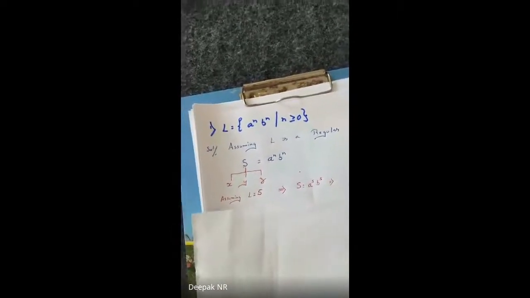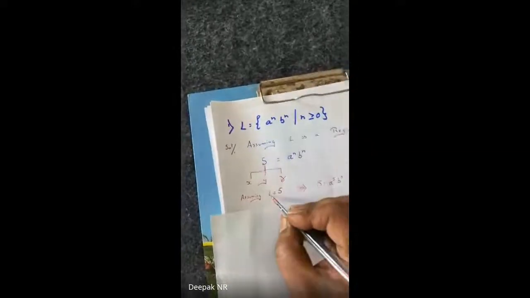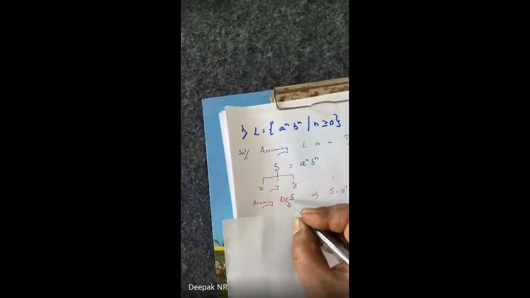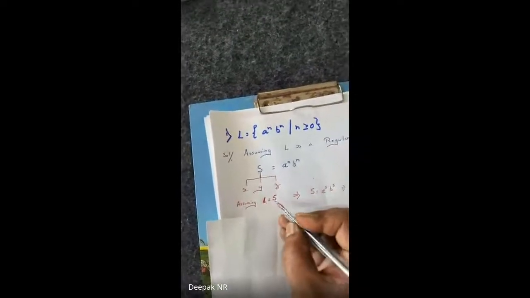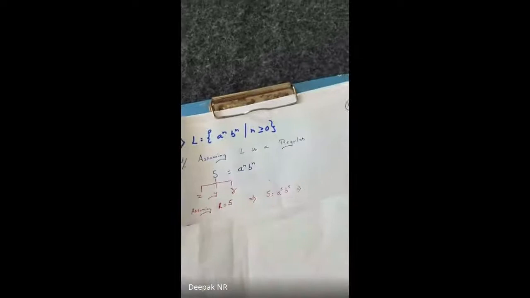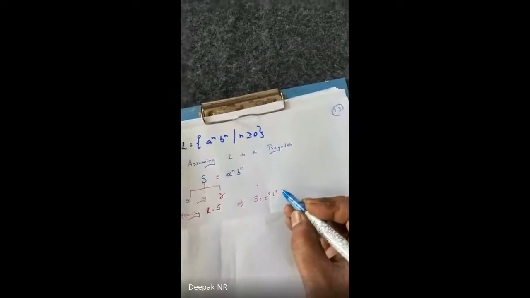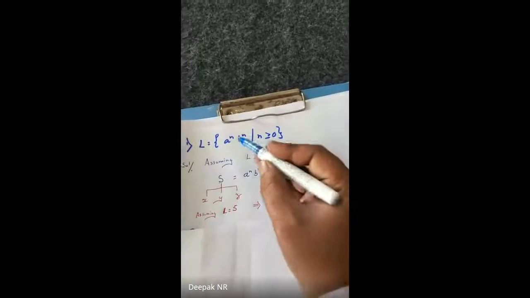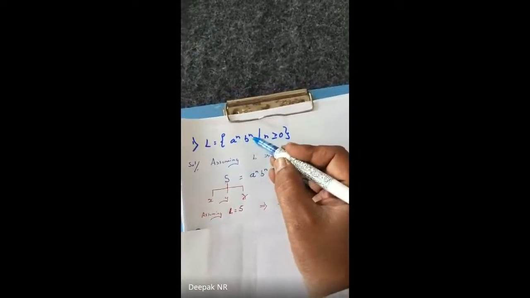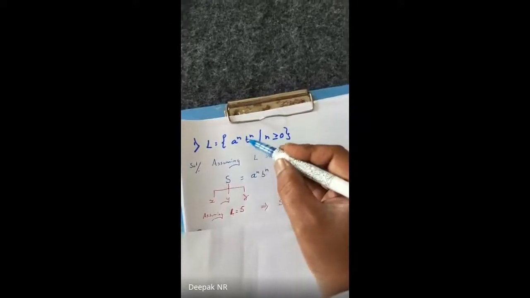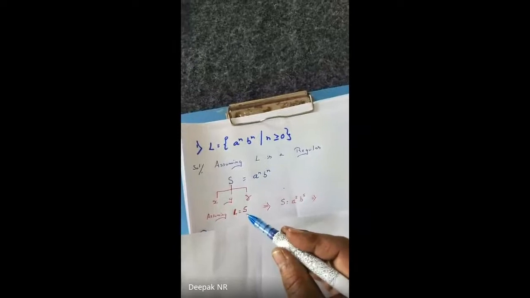Now, let me take the length as 5. I'll take the terminologies L, RL, and S. I will assume the length as 5, so I will write S is equal to a^5 b^5. What is this 5? It's n: a power n, b power n. N is the length of the A's and B's occurrence. So I'm assuming L as 5.